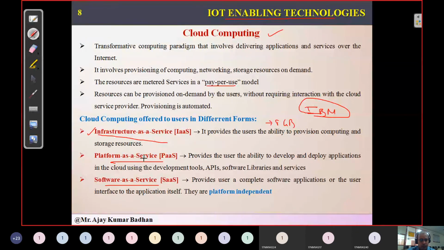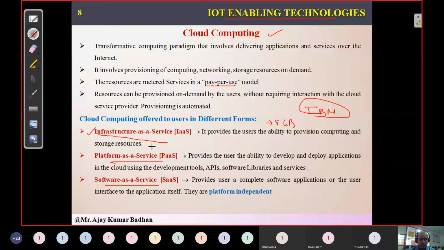Next, we have platform as a service. Here the user is provided a platform where they can deploy tools. For example, with the Play Store on your smartphones, if you have developed a game, you can directly put that game on the Play Store, and multiple users may access it and start playing that particular game.